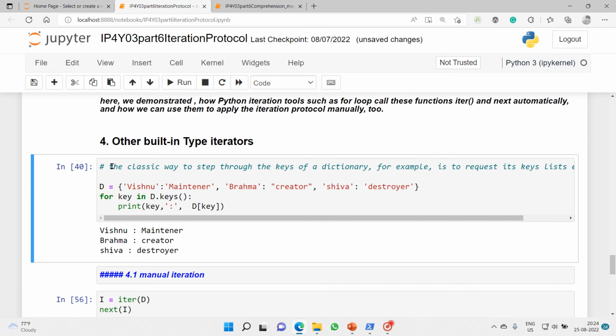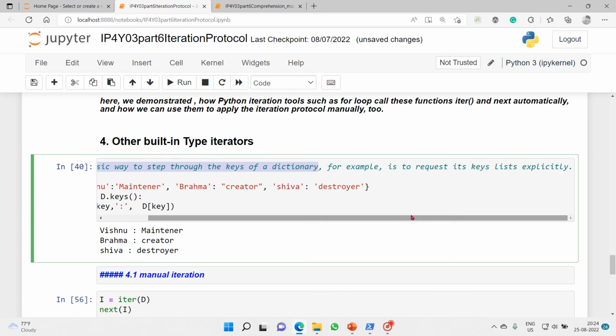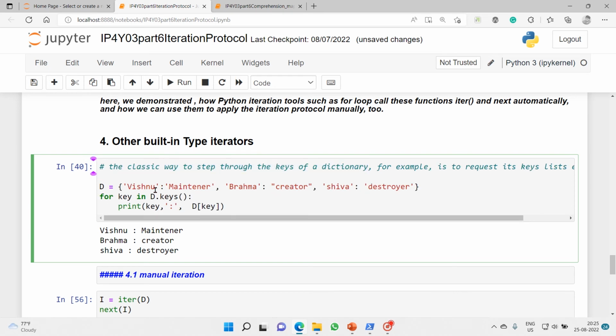The classic way to step through the keys of a dictionary, for example, is to request its keys list explicitly. So here we have a dictionary object, and the dictionary object has been referenced to a variable name called capital D. Then what I want is keys.